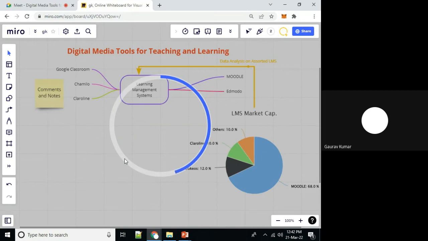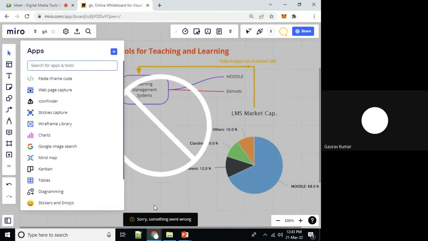Now this particular page is getting connected to a third-party portal, and very soon we will get that portal in the form of a snippet on this digital whiteboard. Meanwhile, you can explore some other services also.